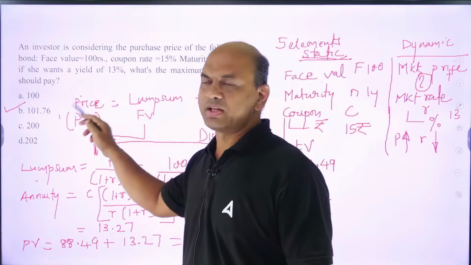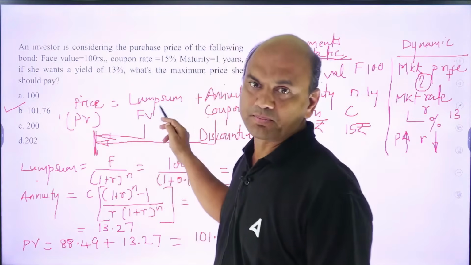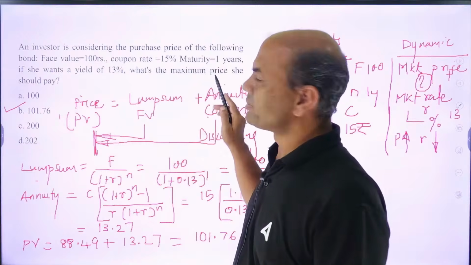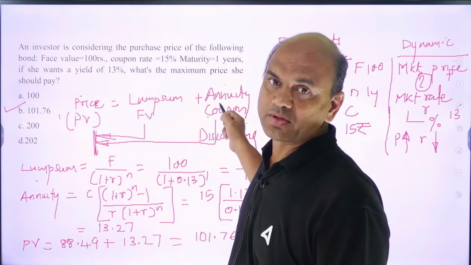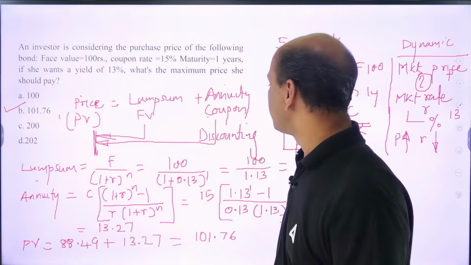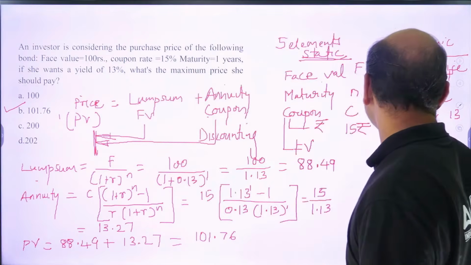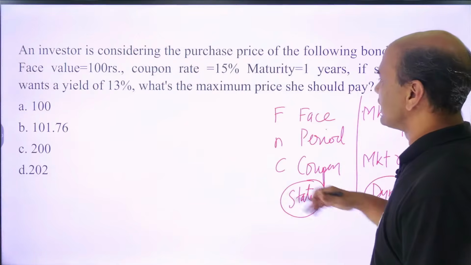Price of any bond is equal to lump sum price plus annuity price. Now, what do you mean by lump sum price? What is the annuity price?